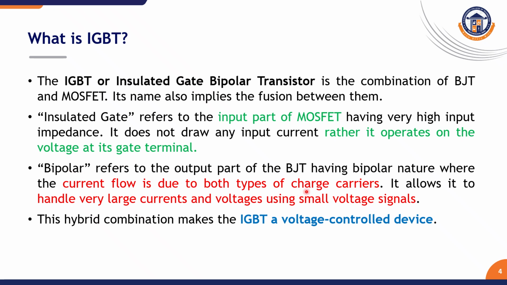Bipolar refers to the output part of the BJT, so it allows current to flow by both types of charge carriers, electrons and holes. It can handle very large currents as well as voltages using small voltage signals at the input side, the gate. The hybrid combination makes the IGBT a voltage control device.